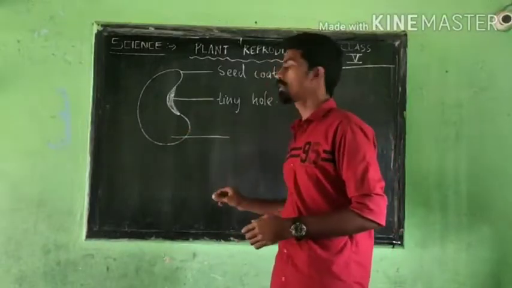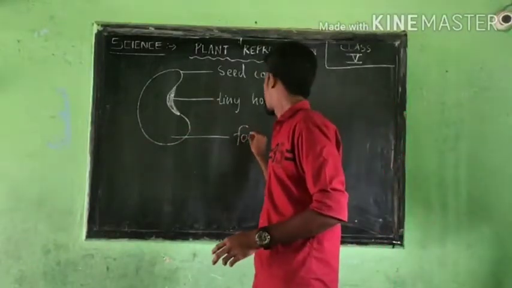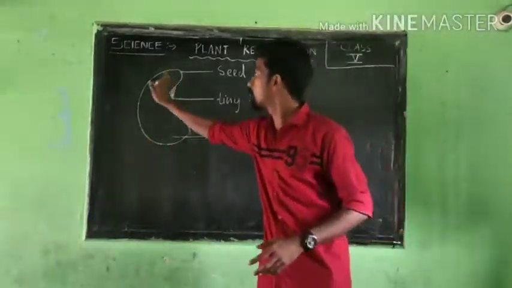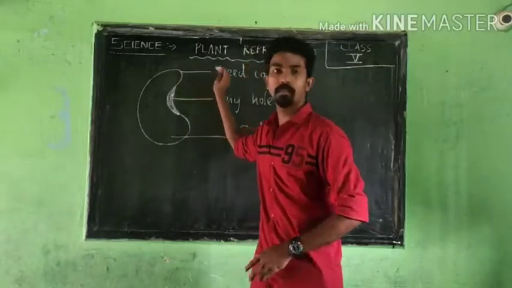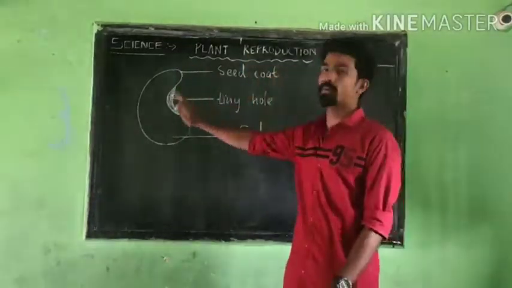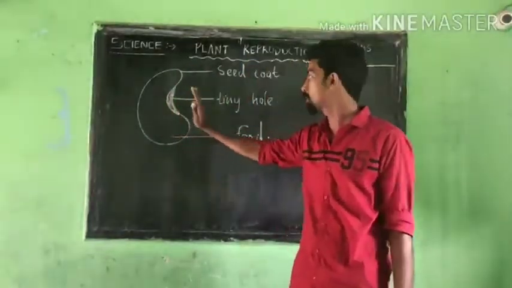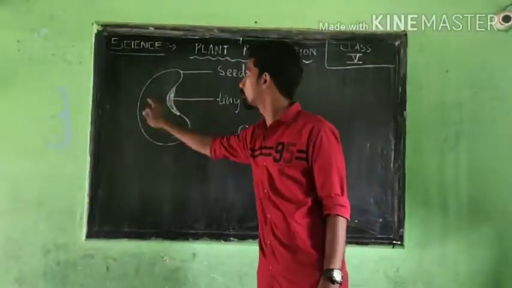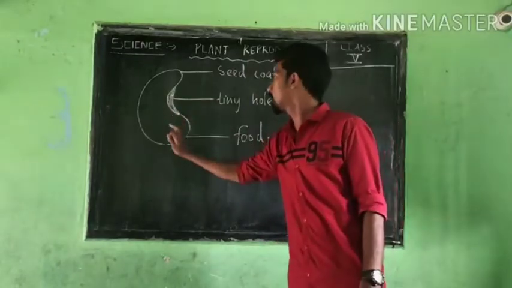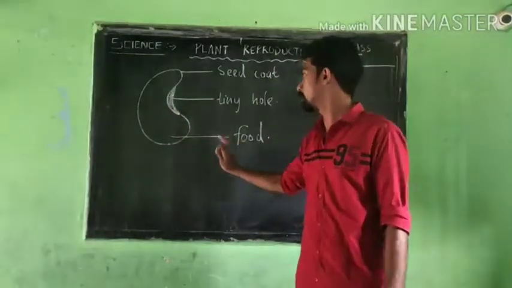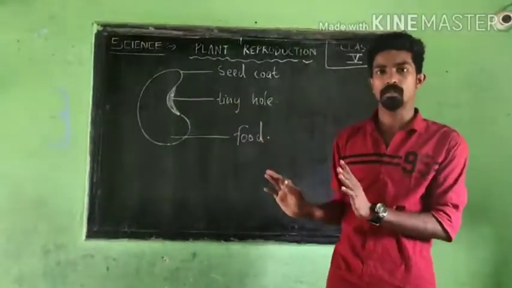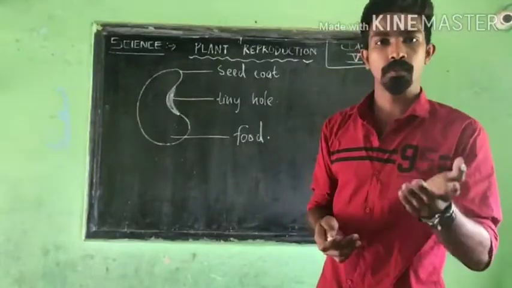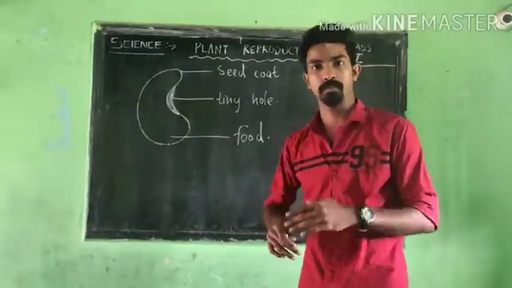Then the inside portion is a food storage base. The outer portion we will call the seed coat, which protects the seedling which is present inside that seed. Then there is a tiny hole. And the last third portion, the one we can see here, we will call the food portion. So these are the basic structure of a seed. I'll put a photo, a detailed description will be there, so that it will be easy for you to study better. So that will be the structure of a seed.